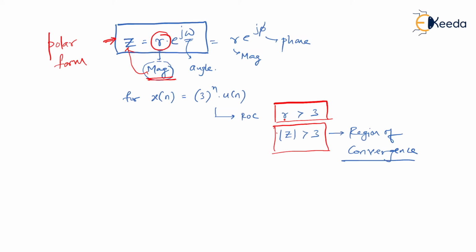That's the reason why when you learned your Z transform in your university days, you must have seen they used to show ROCs like this. This is mod Z greater than 3 and so on. Am I right? So let me just go back to the Laplace transform once again. In the Laplace transform, we used to have the S-plane.